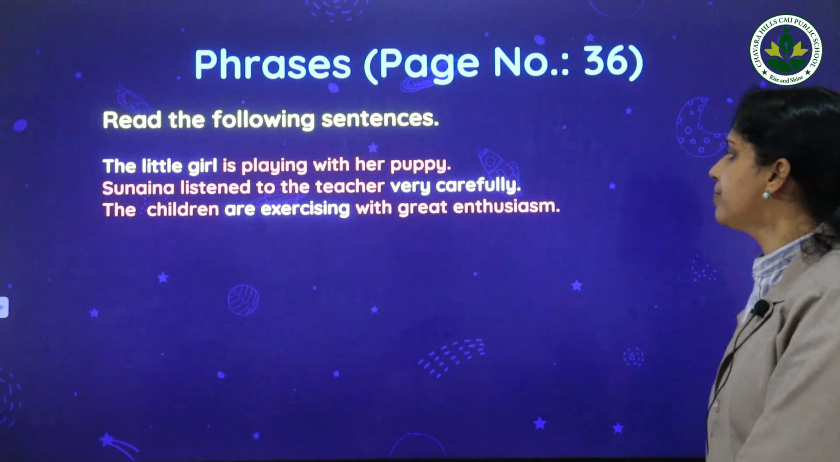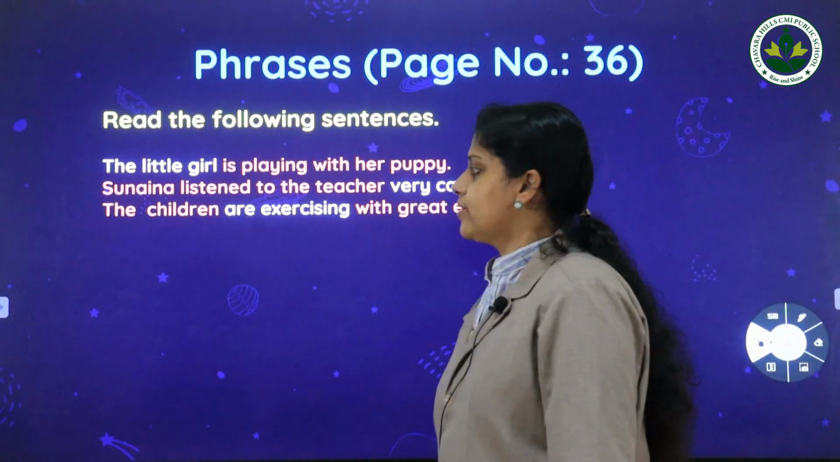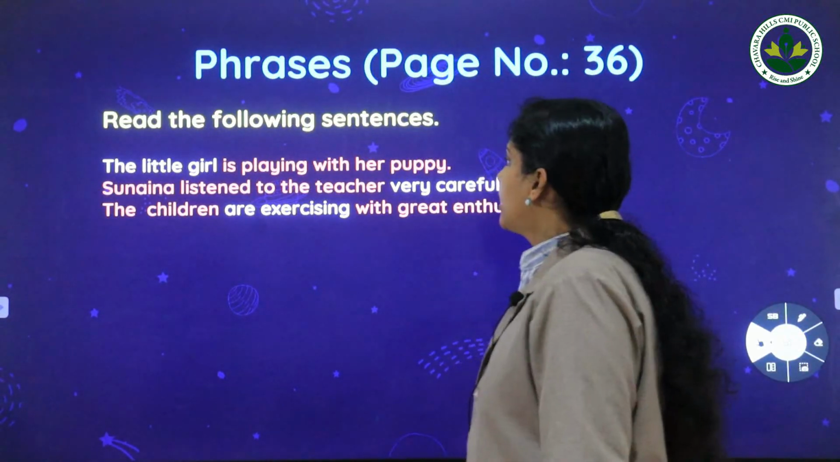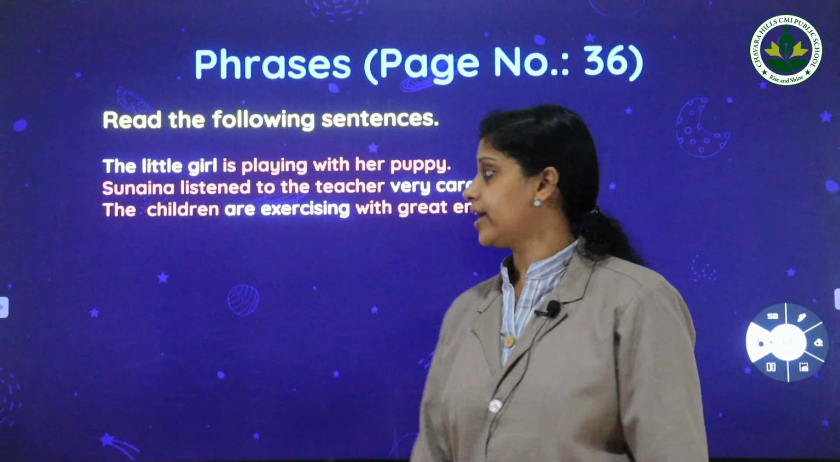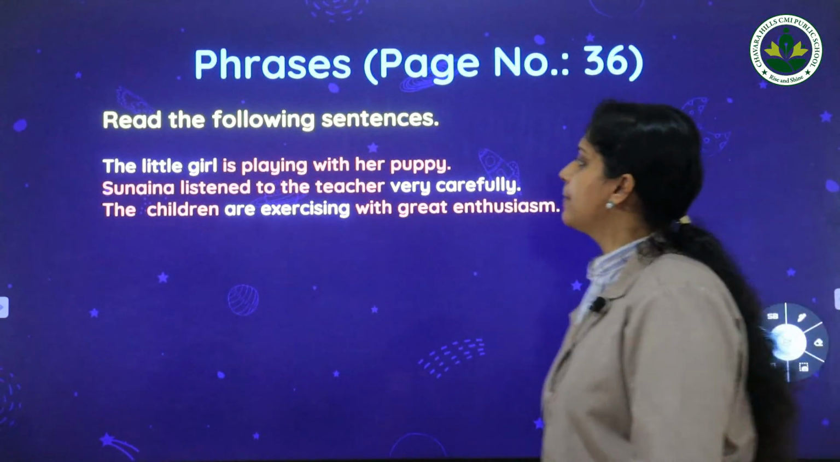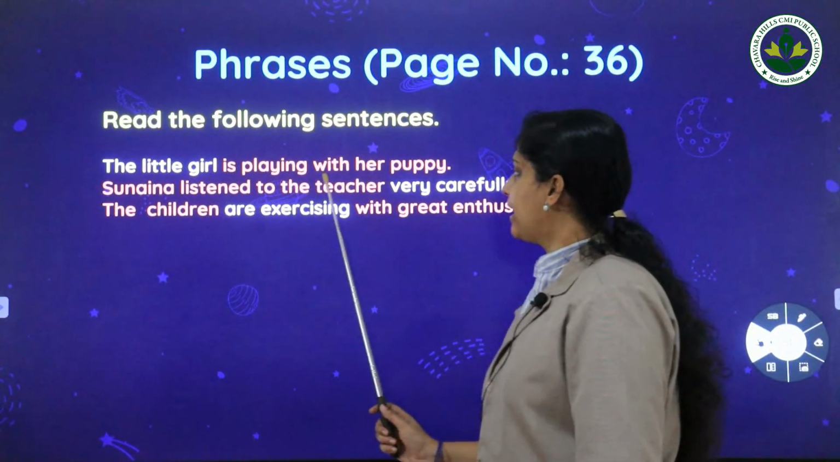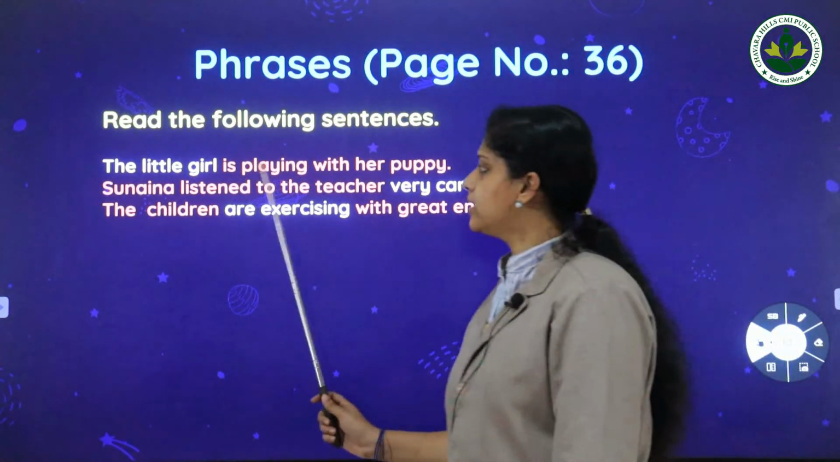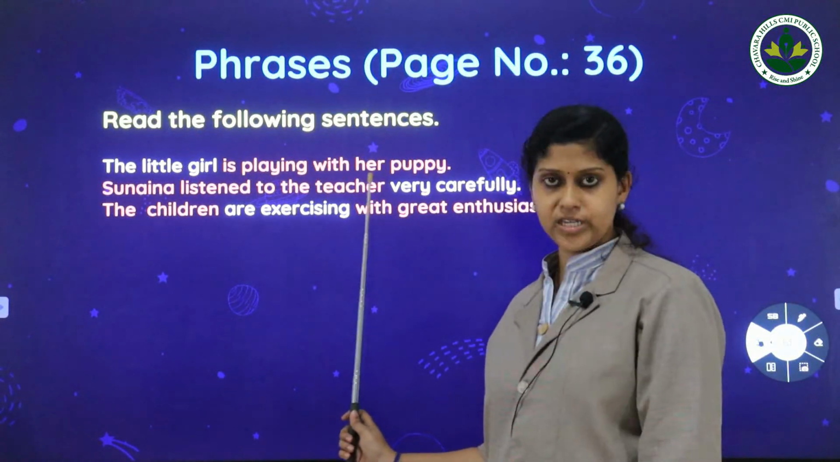So please take page number 36. Here you can see some sentences. Read the following sentences. Listen carefully, I'll read the first sentence. The little girl is playing with her puppy. This is the first sentence.